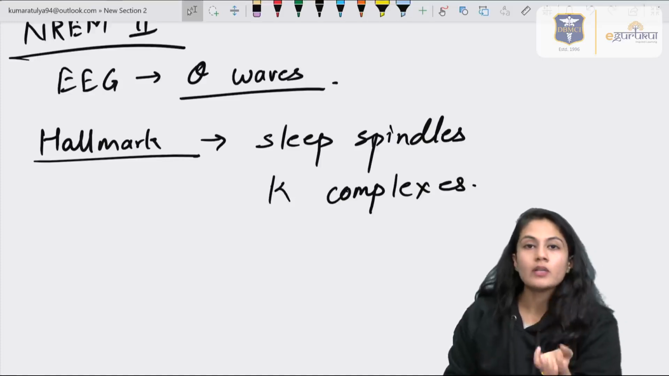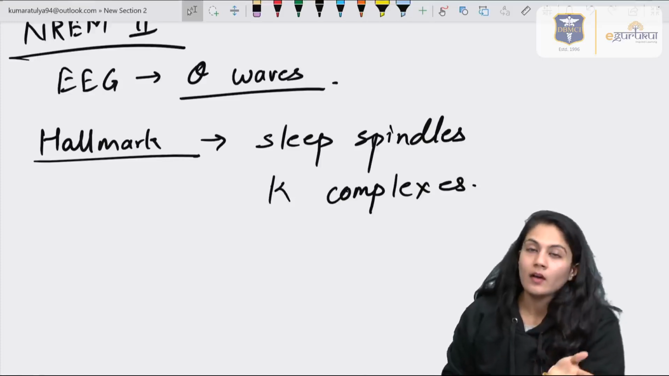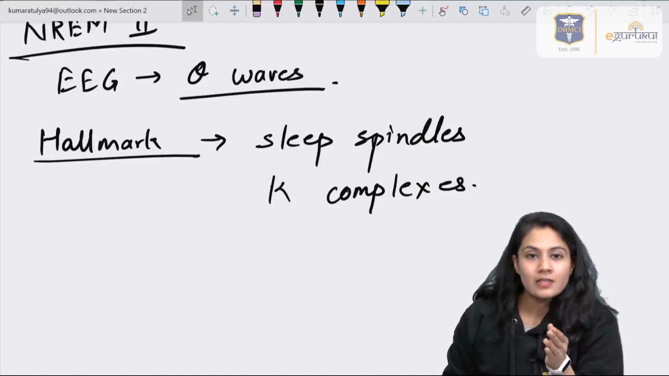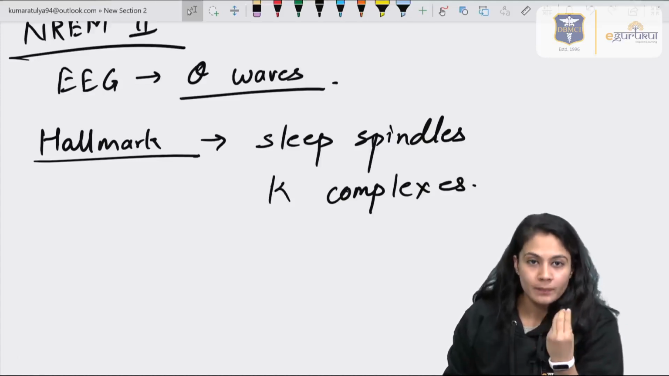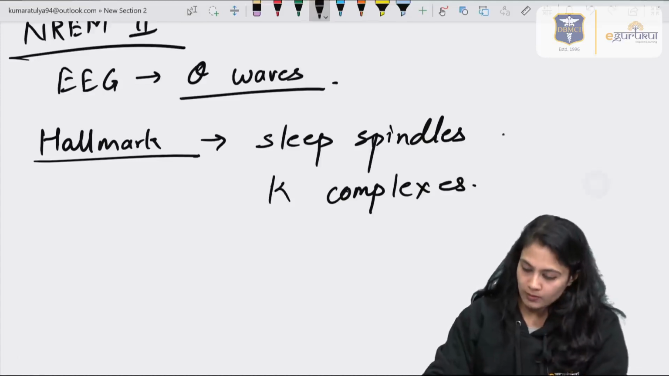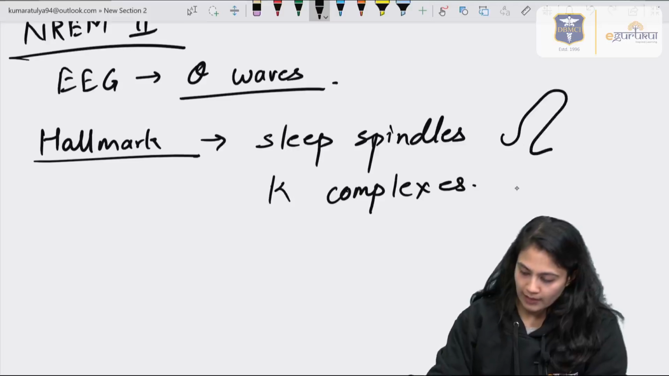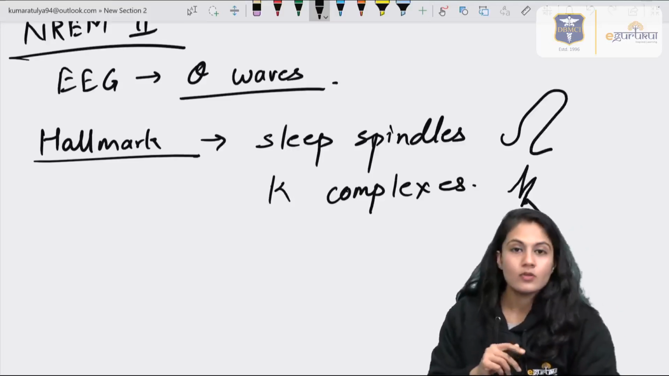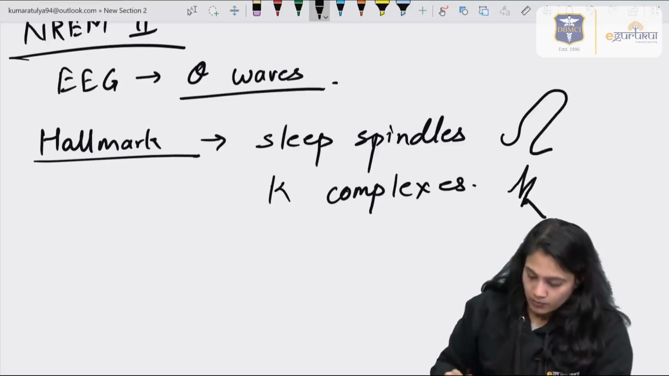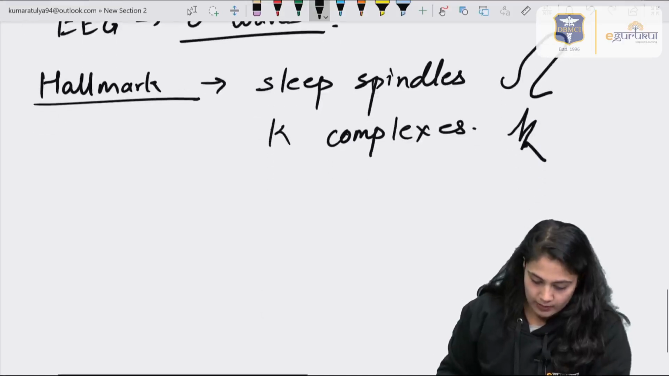They are nothing but bursts of particular types of waves. Those are known as sleep spindles. They are shaped like spindles, so that's why they are known as such. And K complexes are somewhat like this, the waves will be like this. So it is like a cursive K, so that's why it is known as K complexes.